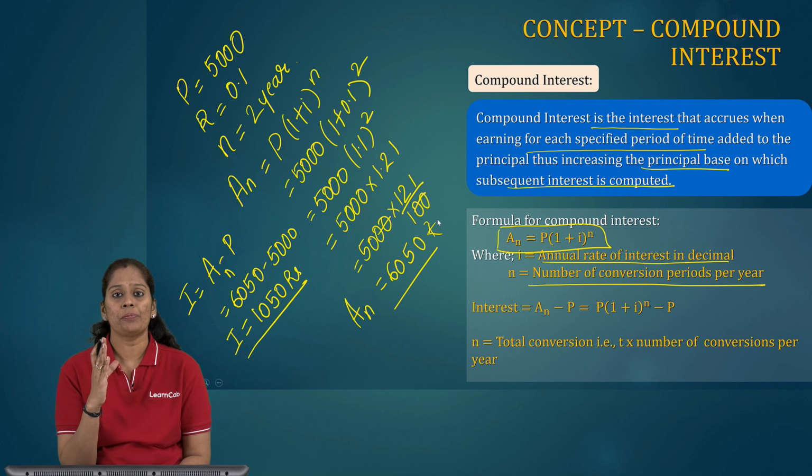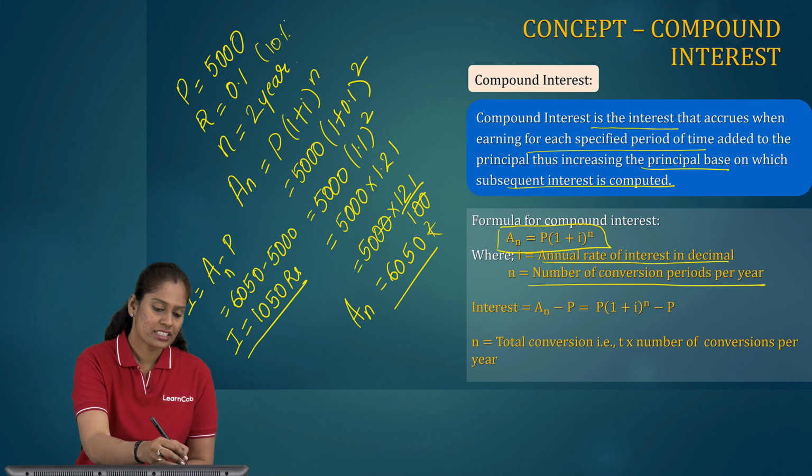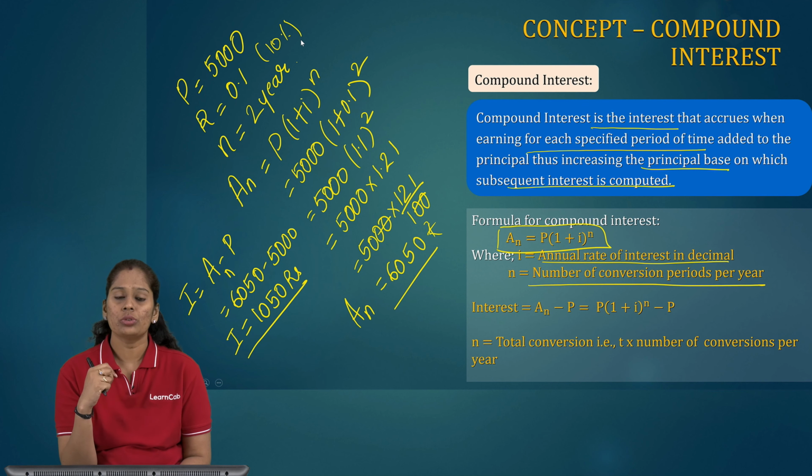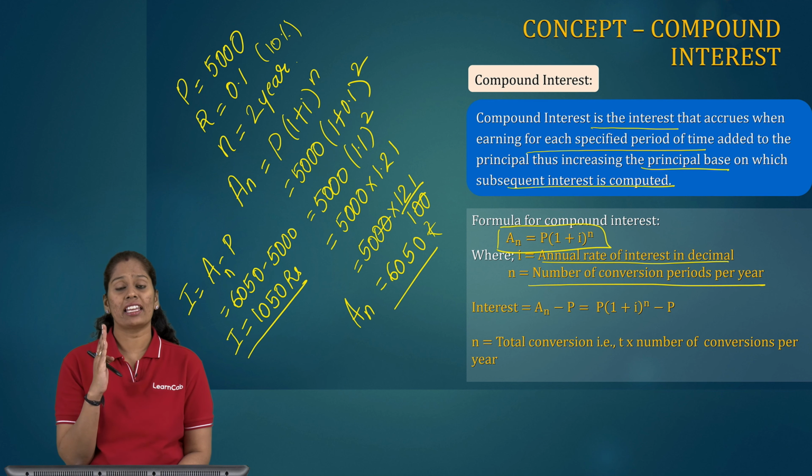So you can see here the principal amount was 5,000. The rate of interest was 0.1, that is 10%. Number of years I took 2. I have used in the compound interest formula that An equal to P bracket 1 plus I raised to n. I have substituted the value and I got the value of An as 6050. My interest is An minus P, that is 6050 minus 5,000, that gives me 1050. So I have used the compound interest formula to understand this concept by giving an example.